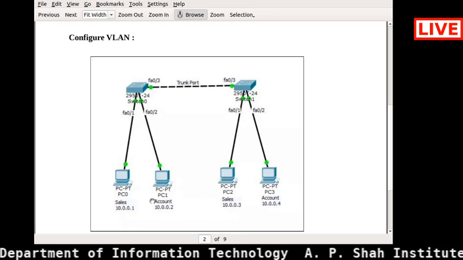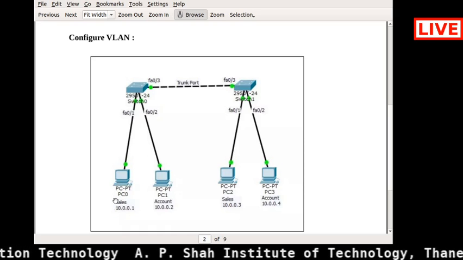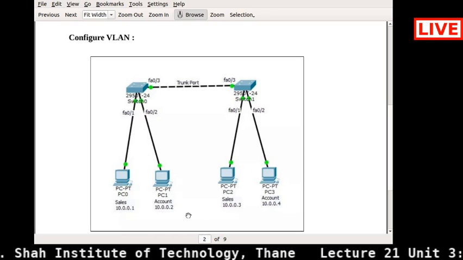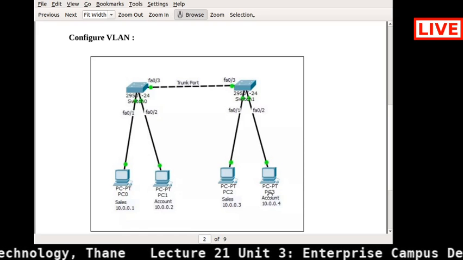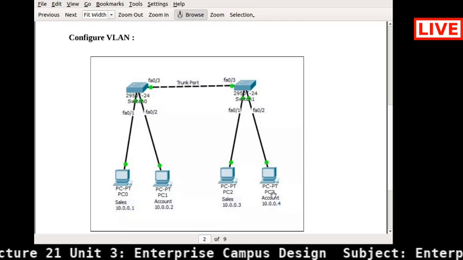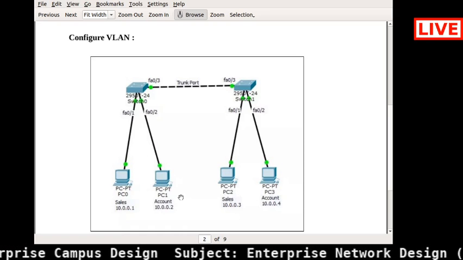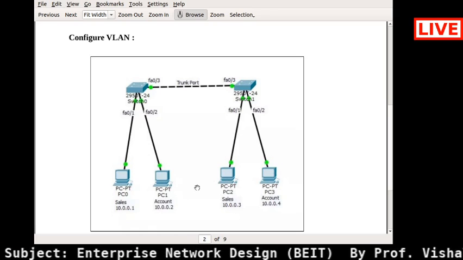So in this way, from 301's first row I am sending the packet to the 302 first row, and again from the second row of 301 to the second row of my 302, I wanted to send a packet only between these systems. Then there is a need to configure the VLAN in this particular system.